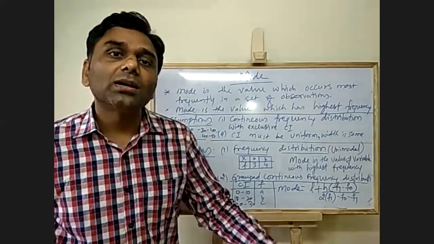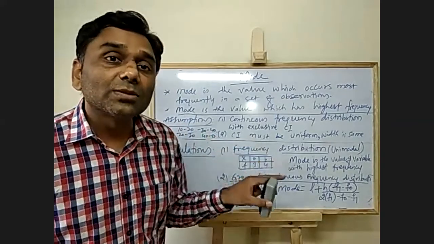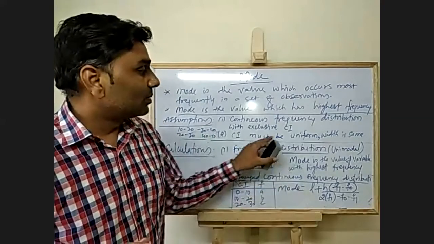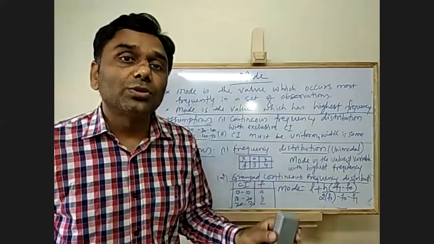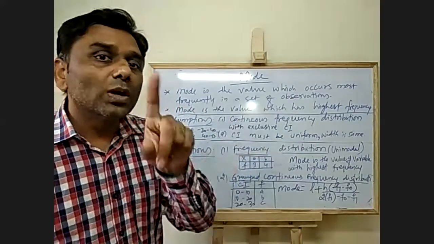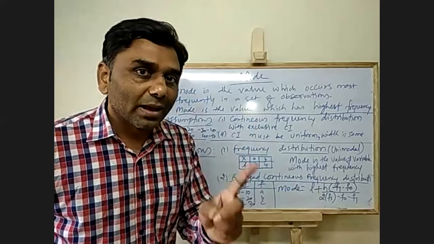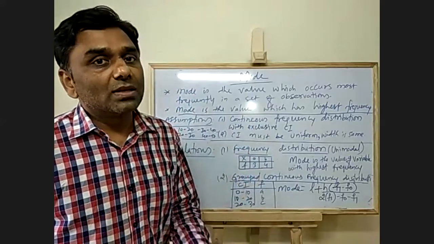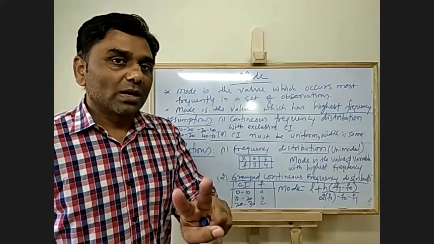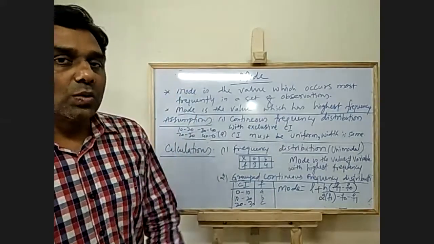So in all grouped data, the class intervals must be uniform with the same width. These are the two assumptions.